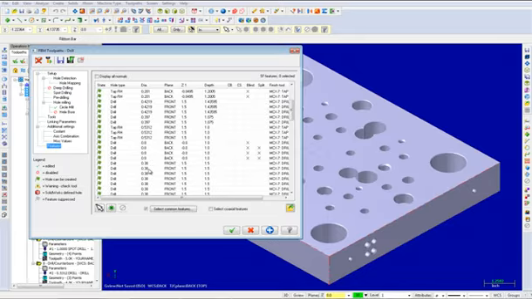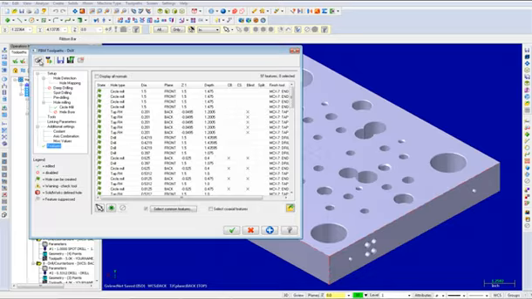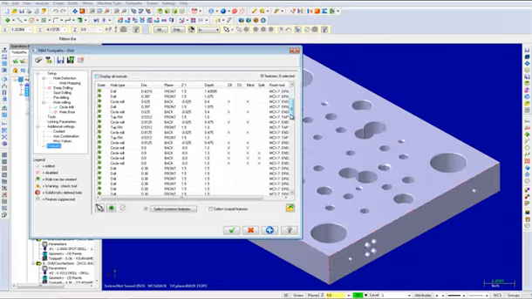That being said, choose the button Detect Features. Find the 0.8-inch diameter holes again. You will notice that the hole type has been changed to circle mill.